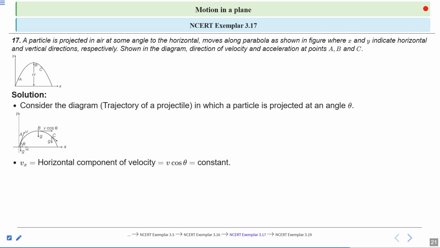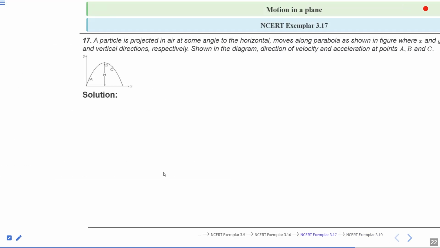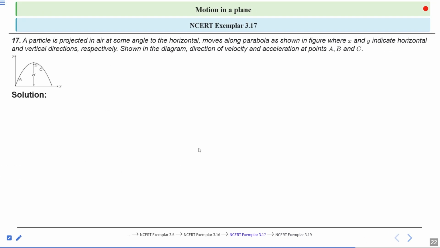The only acceleration is vertically downward. Vy, the vertical component of velocity, is equal to v sin theta. In the trajectory of the projectile, point B is the highest point, or maximum height.